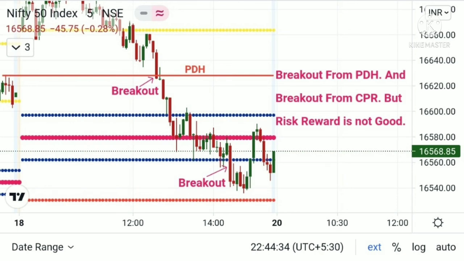And the second trade in Nifty is breakout from previous day high and from CPR, but risk reward is not good, so don't take that trade.